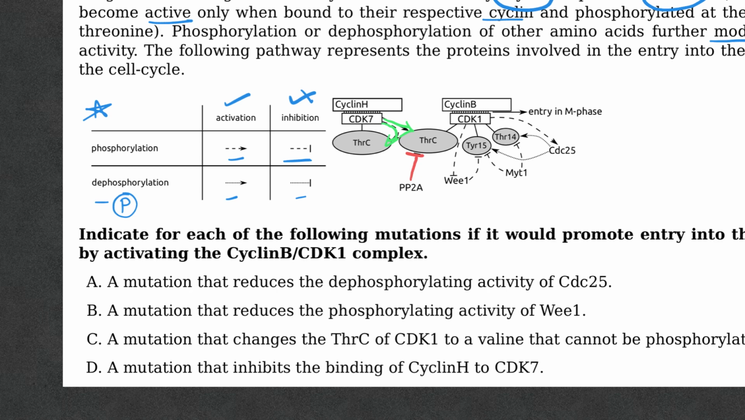Okay, now we have CDC25. CDC25 can dephosphorylate tyrosine 15 or threonine 14, and in both the cases it's activating it. Okay, so with all of this done, if the CDK1 is active, the M phase, that's bingo, that's where it goes.